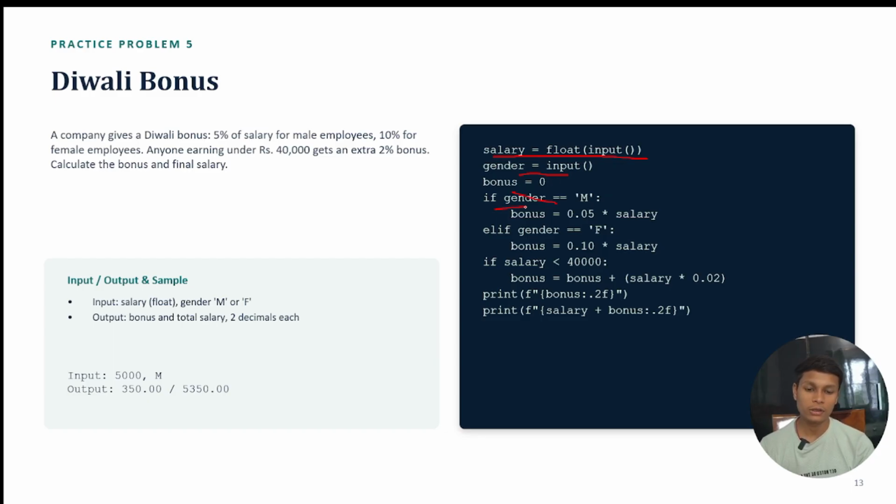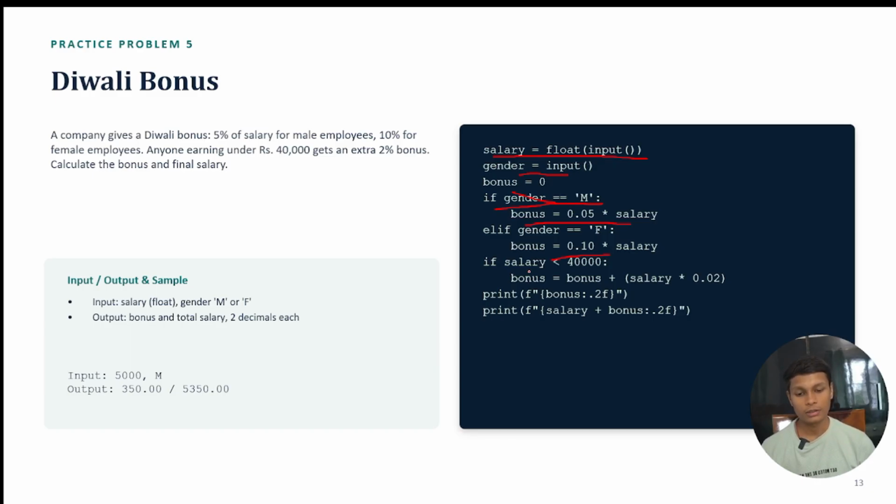After that, if gender is male, we store the bonus as 5% of that salary, and otherwise, 10% of that salary. After that, if the salary is less than 40,000, we set bonus equal to bonus plus salary multiplied by 0.02.